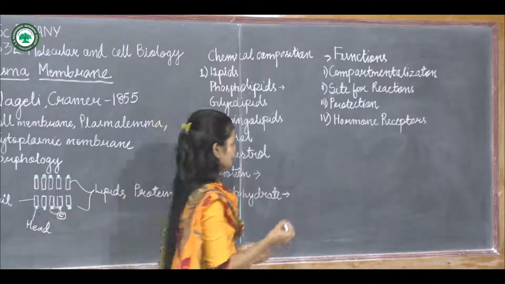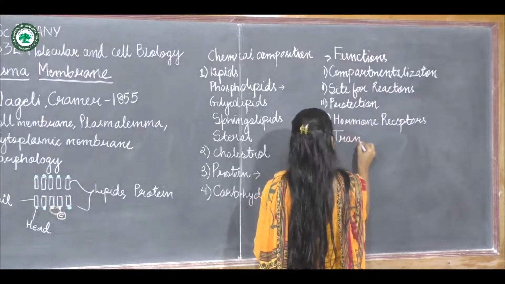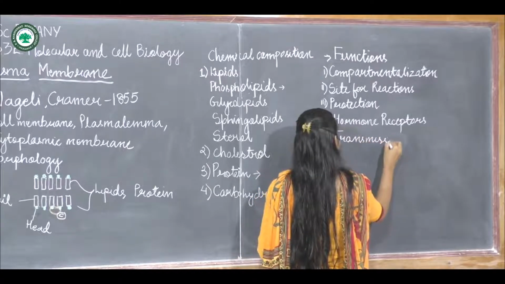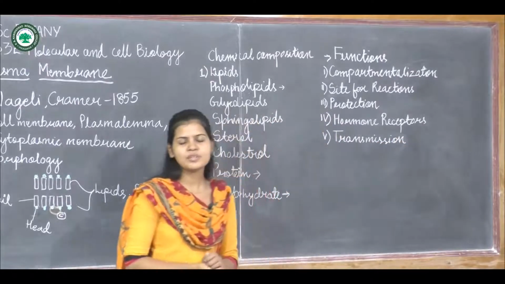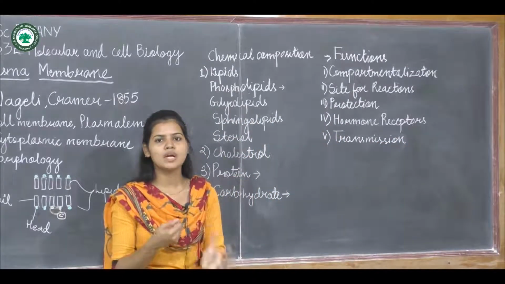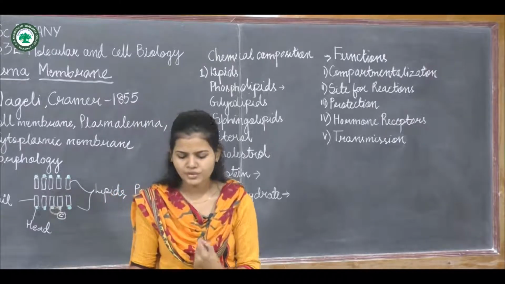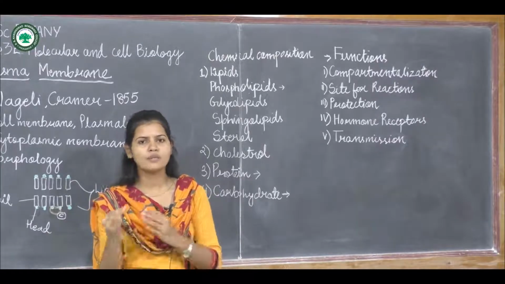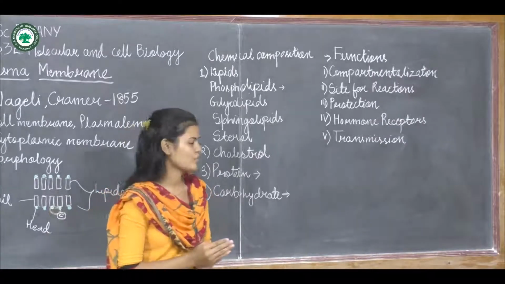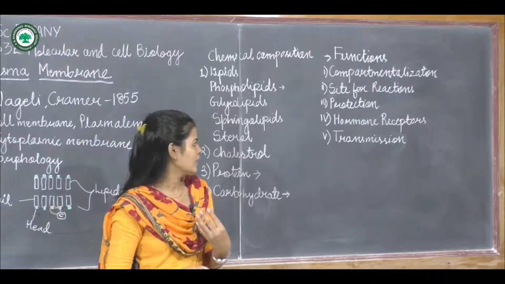Next is transmission. Mostly transmission of the signal from one part to another part of a cell. Due to the presence of the plasma membrane, the transmission of a signal, or the transfer of impulses from one region to the next region, is possible. So it also performs the role of transmission.